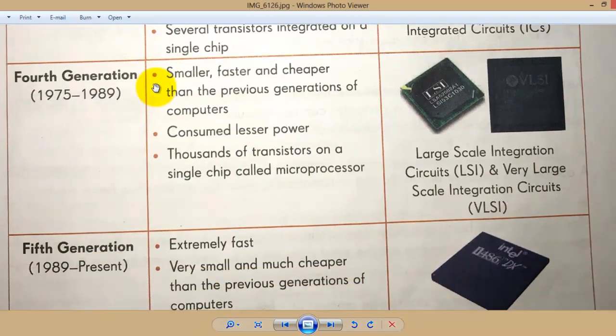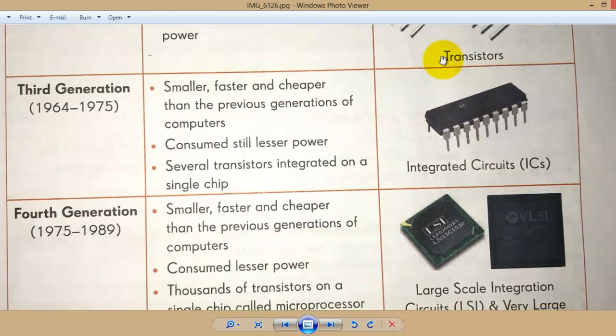In the fourth generation, that is from 1975 to 1989, computers are smaller, faster, and cheaper than the previous generation, and they also consume less power than before. Thousands of transistors are placed on a single chip called a microprocessor. Look here, these transistors are combined, several, not thousands, several combine and form this integrated circuit, that is IC.